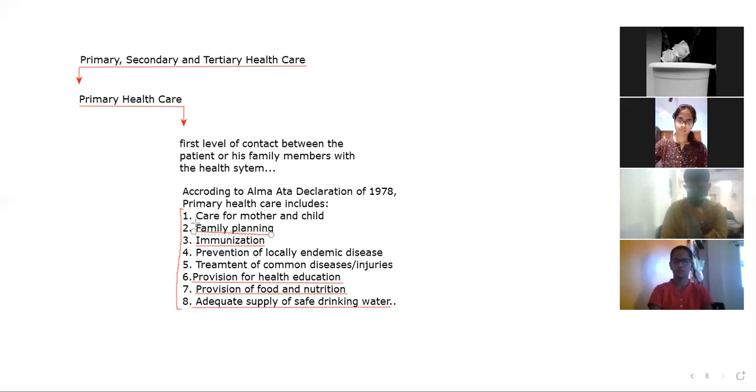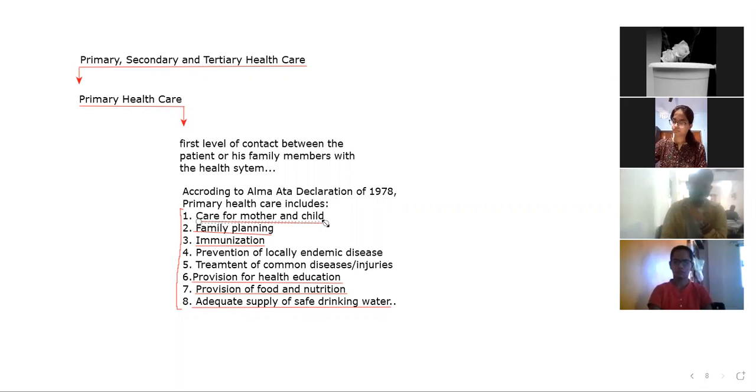So next is care for mother and child. This is a very important thing, because care for the child at the time of birth is very important. If the child is not given proper care at the time of birth, then he or she may be affected by some problems, which may remain with him, which may accompany him throughout his life.